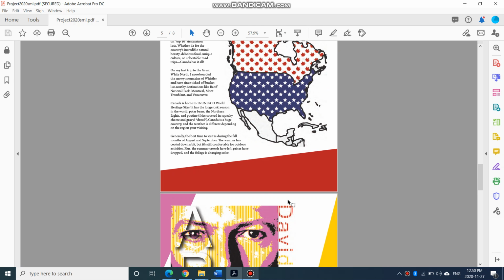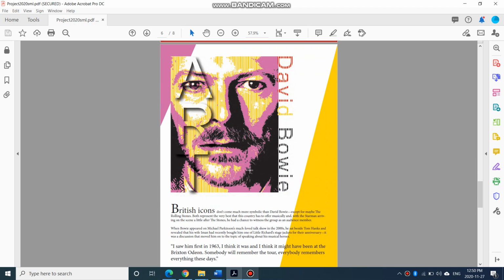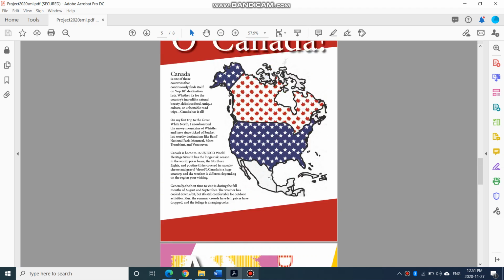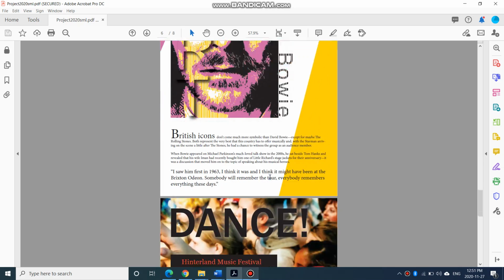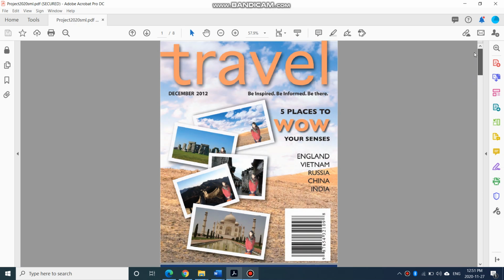If you do not hand in your Illustrator files for this page and this page, you will not receive a mark for these two pages. If you have any questions about any part of the magazine, please get in touch with me immediately and I can explain it to you.